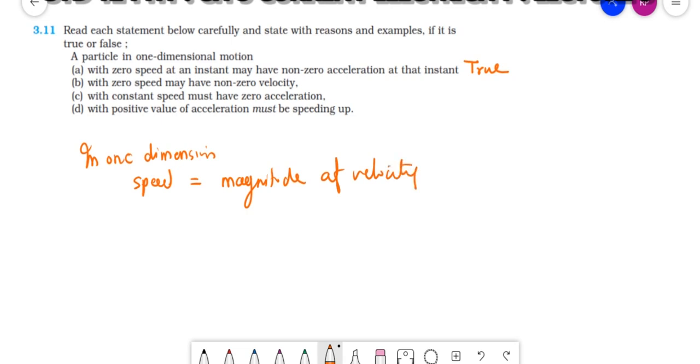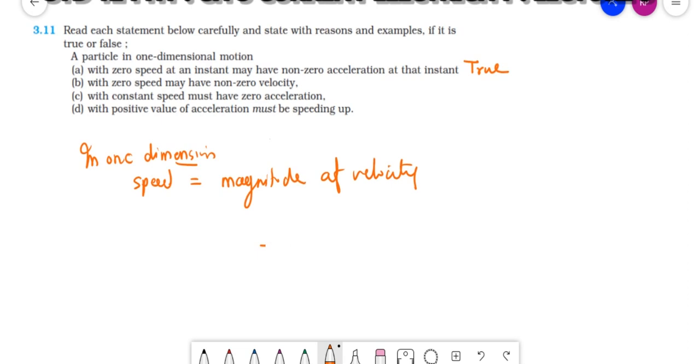And one more thing, in one dimension direction doesn't change. Direction, yes, of course it changes, sorry, my mistake. Direction in one dimension can change. If it is moving this way and then another way, first this way, another backward, direction may change. But what is the speed?